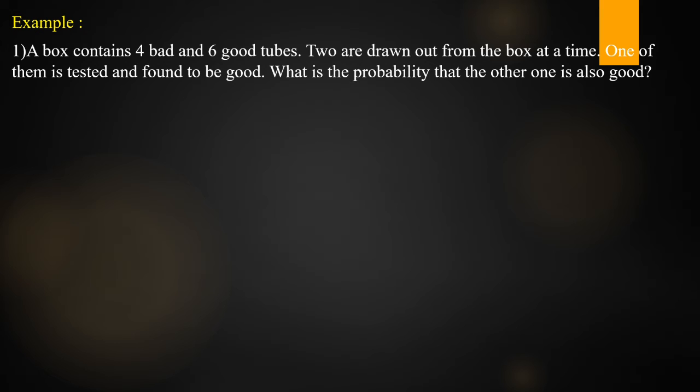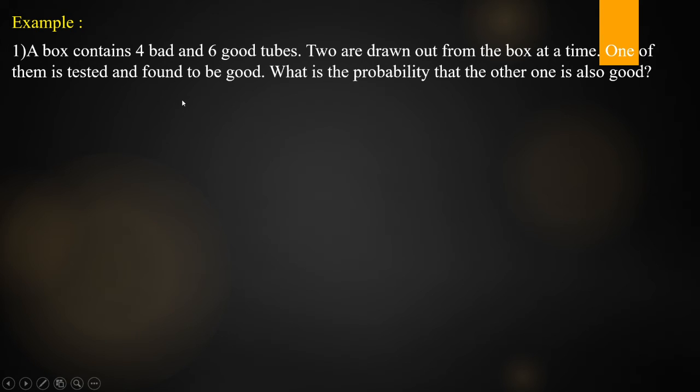A intersection B, both are good. A intersection B is equal to the probability that both the tubes drawn are good. Total how many good tubes are there? Please mute yourself, there is a lot of disturbance. Yes, all of you please listen here.